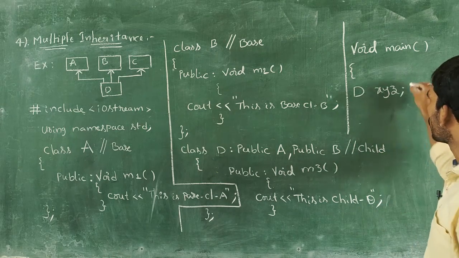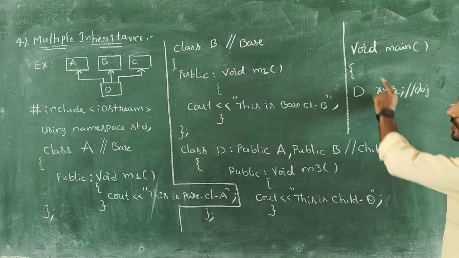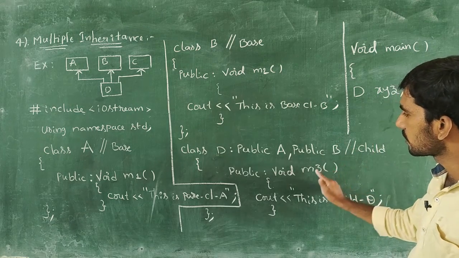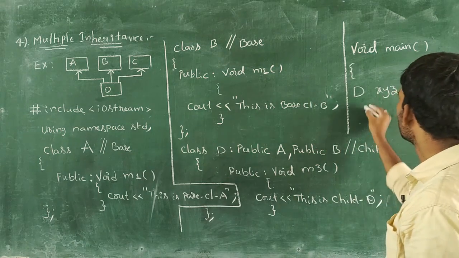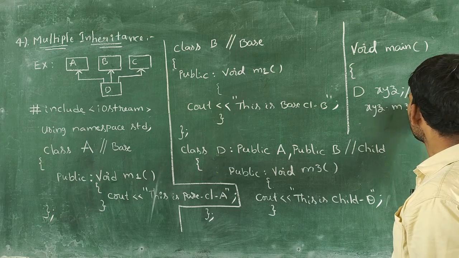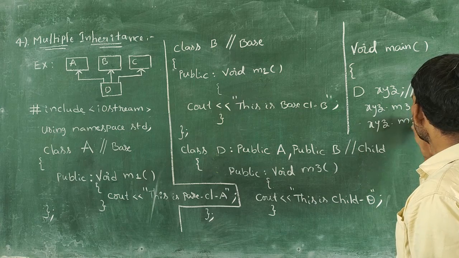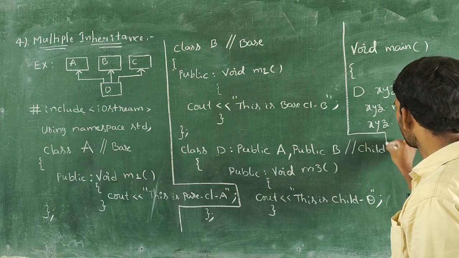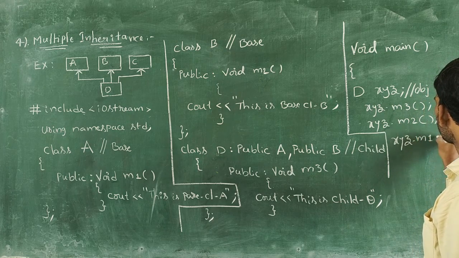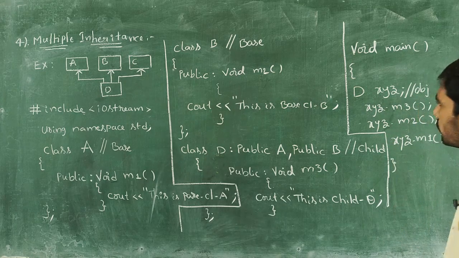So this xyz is an object, and this object is created with the help of class D. With the help of this object I want to access m3, m2 and m1 function. xyz dot m3 function, xyz dot m2 function, and again xyz dot m1 function, and then closing the main function.